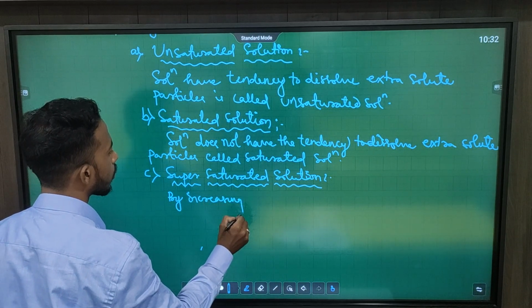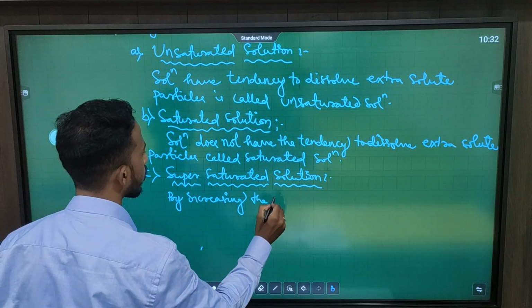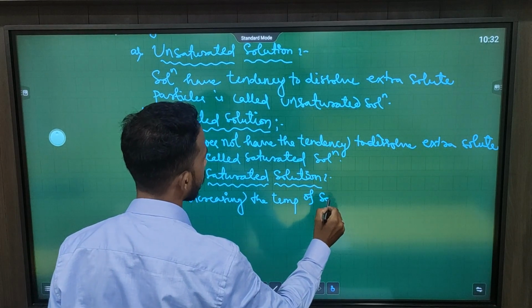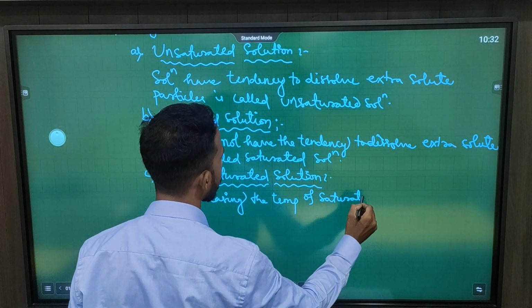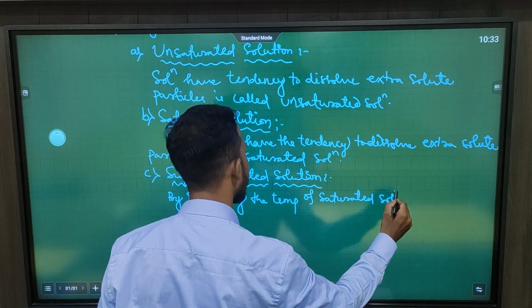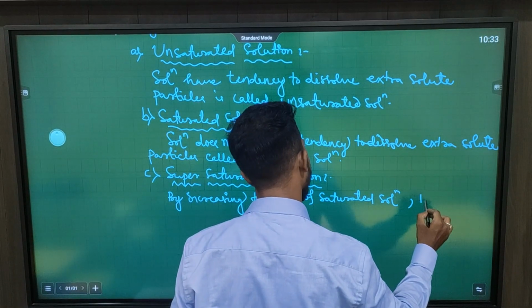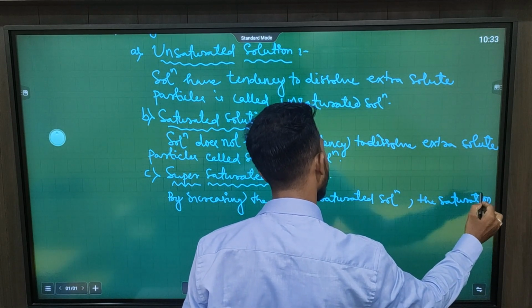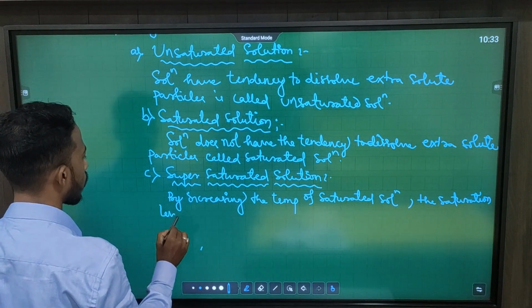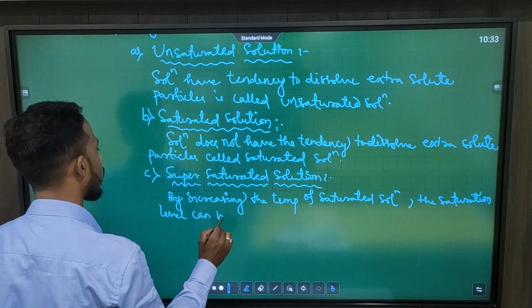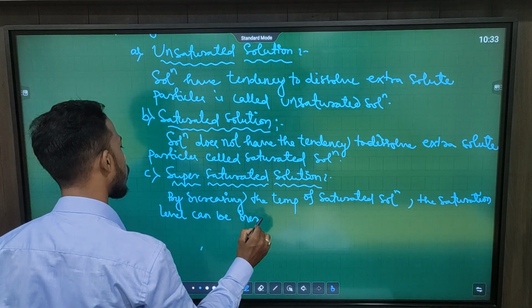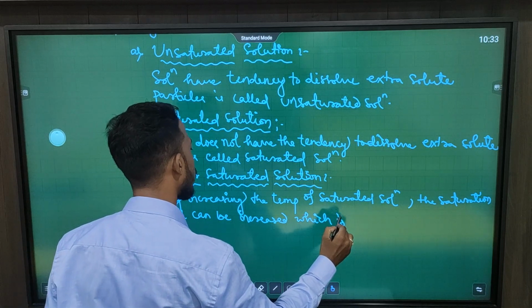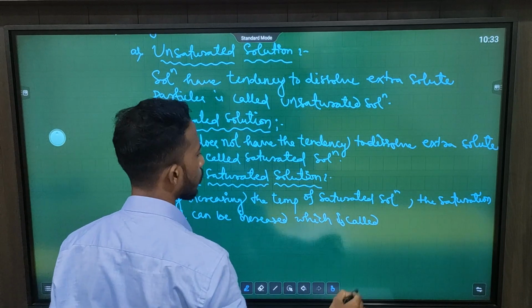So by increasing the temperature of a saturated solution, the saturation level can be increased, which is called supersaturated solution.